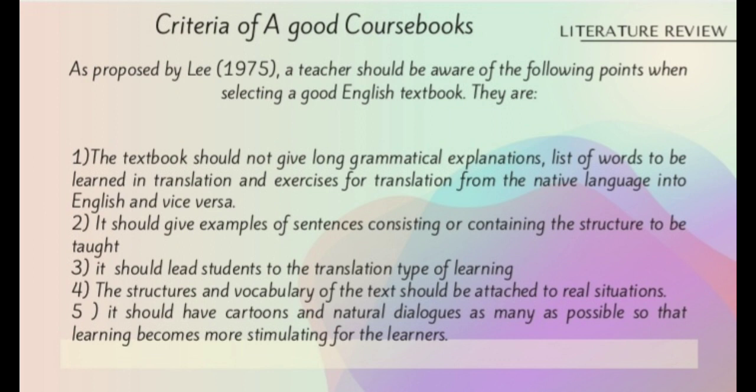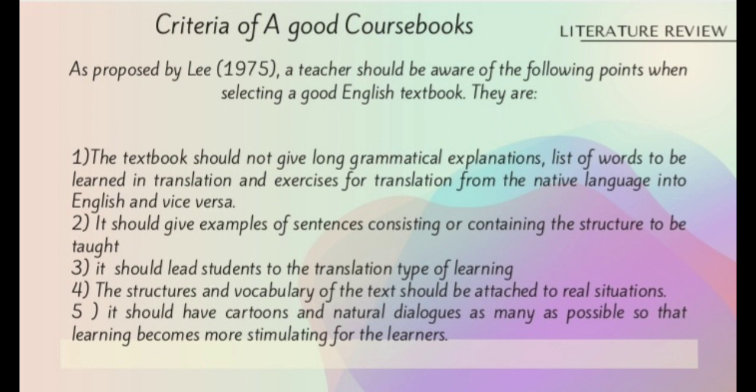Proposed by Lee, 1975, a teacher should be aware of the following points when selecting a good English textbook. They are: the first, a textbook should not give long grammatical explanations, lists of words to be learned, and translation exercises from the native language to English and vice versa.